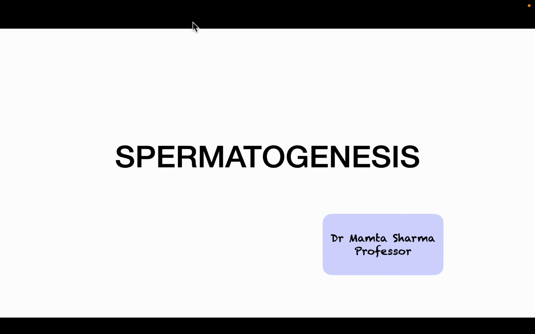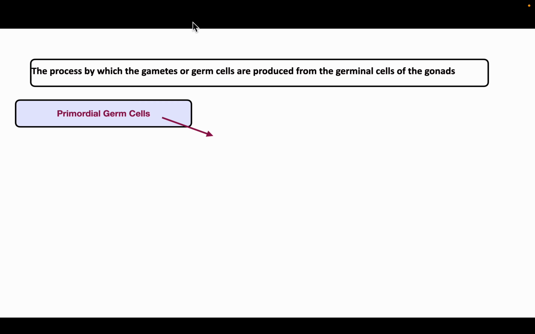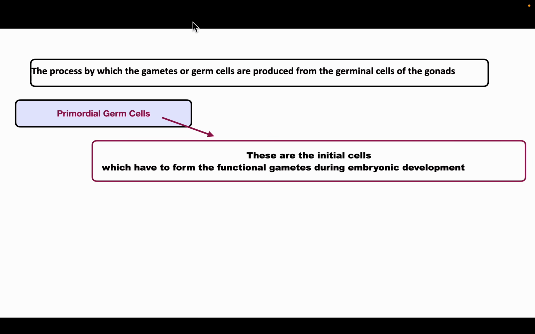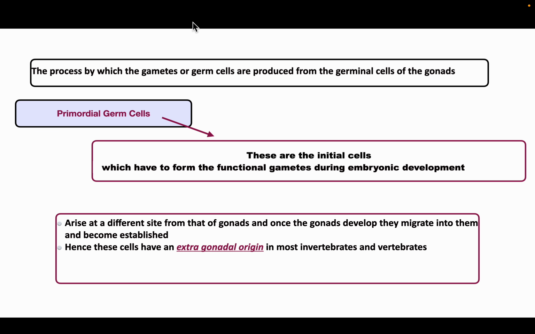Discuss spermatogenesis. Spermatogenesis is the process by which the gametes or germ cells are produced from the germinal cells of the gonads. The primordial germ cells are the initial cells which form the functional gametes during embryonic development. These primordial germ cells arise at sites different from the gonads, and once the gonads develop, they migrate into them and become established. Hence, these cells have an extragonadal origin in most invertebrates and vertebrates.